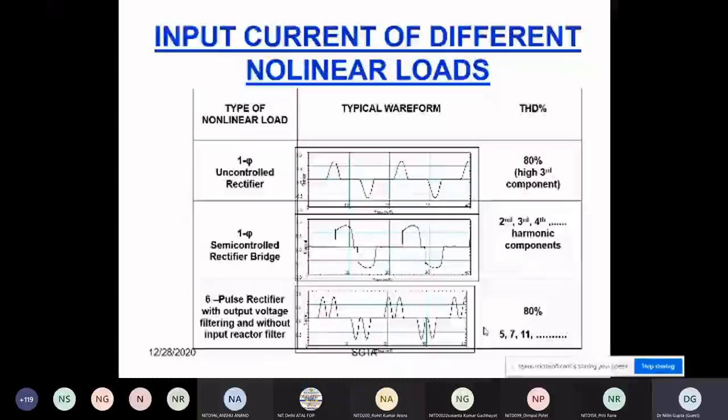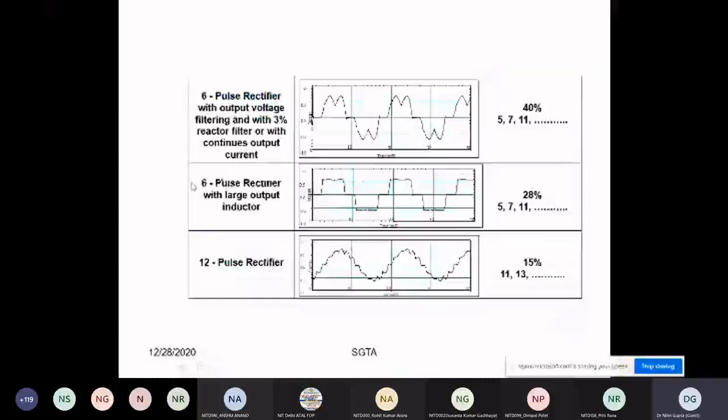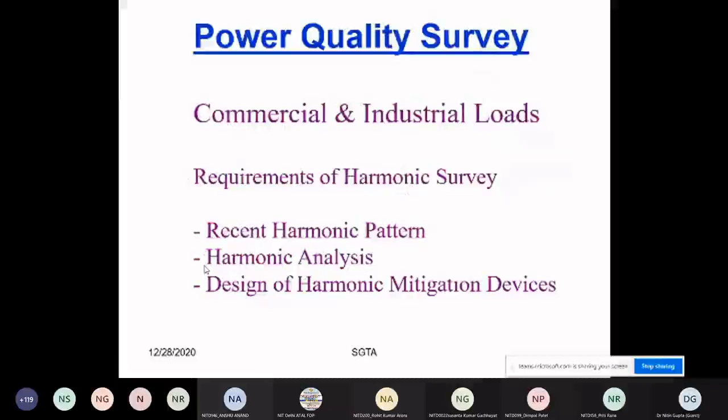But you can see here, in the case of a 6 pulse rectifier you will have around 6 switches, but in the case of a 12 pulse rectifier around 12 switches will be there. So controlling of the switches is a major task in the case of high pulse number rectifiers, and a significant amount of THD is also seen. Controlling this high number of switches is a typical task.